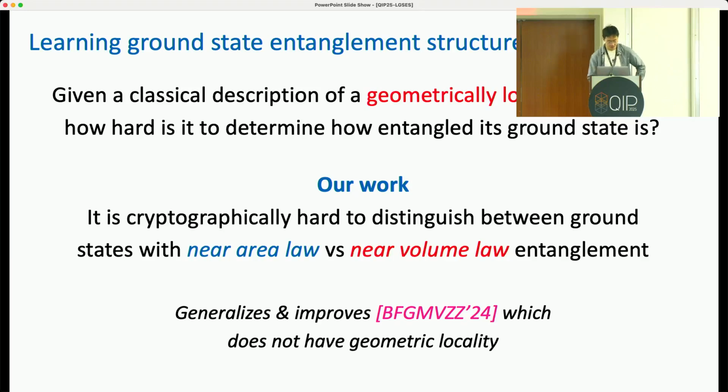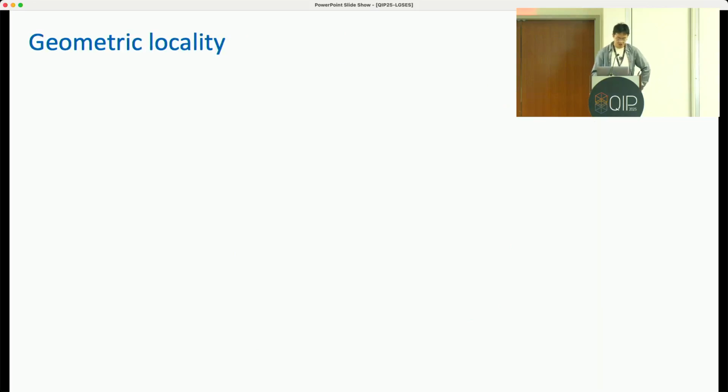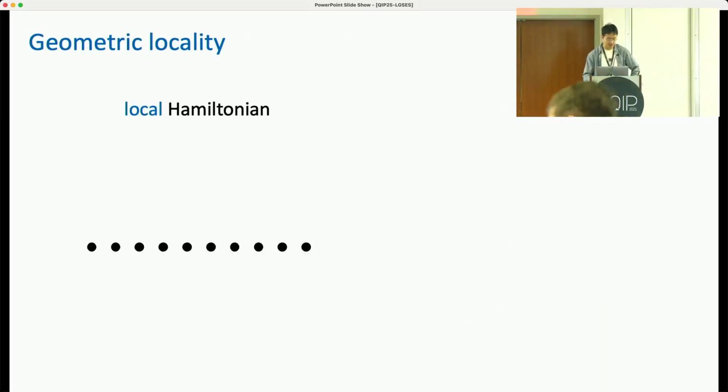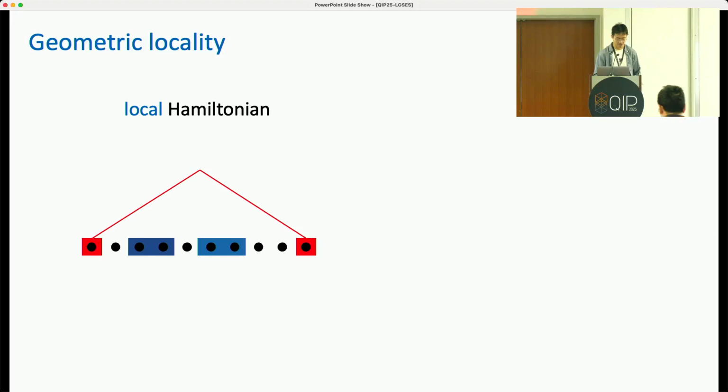Okay, before giving the formal definition, I wanted to go through some concepts that you might already be kind of familiar with. So suppose we have this Hamiltonian that acts on n qubits on the line. We call it a local Hamiltonian if it can be decomposed into the sum of a series of terms, where each term only acts on a constant number of qubits. However, these qubits can be very far away from each other. For example, we might have this red term that acts on the two endpoints of the n qubits. So as you may think, such terms might be a little bit hard to realize in physics.